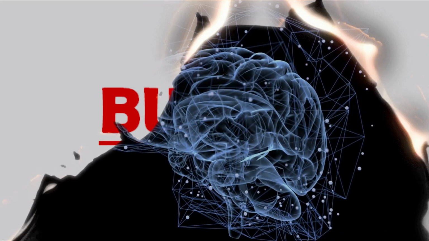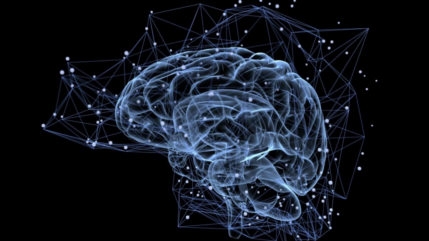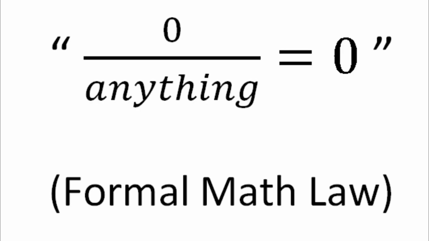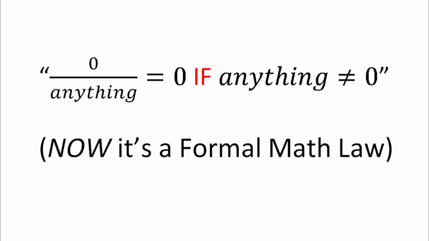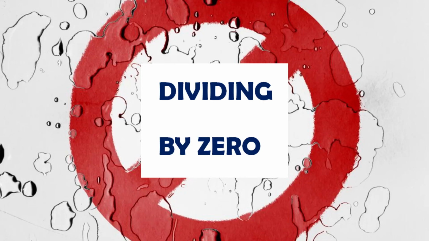Before I debunk this misconception, or rather the reasoning behind it, I will briefly explain why the answer isn't 0, 1, or infinity. Why some people think it's 0 is because they are using the rule 0 over anything is 0. However, this is incorrect because this rule only holds true when the denominator is a non-zero number. We are not allowed to divide by 0.